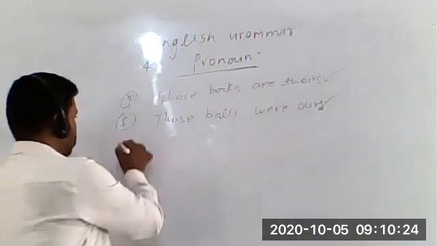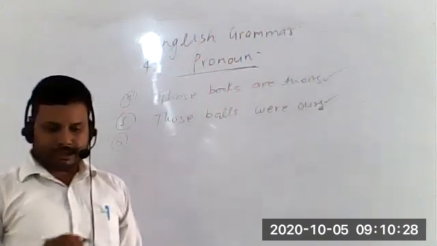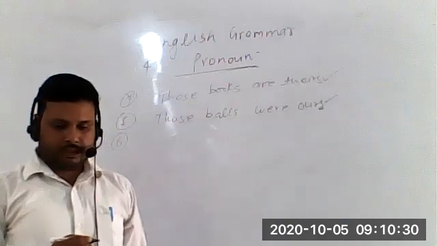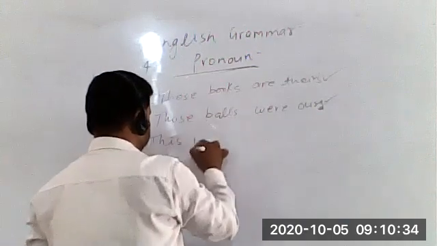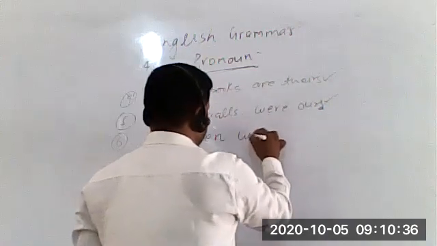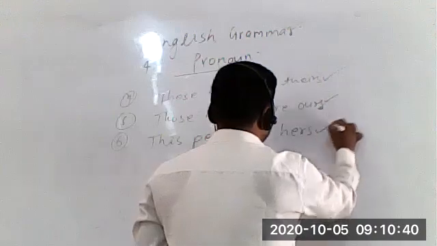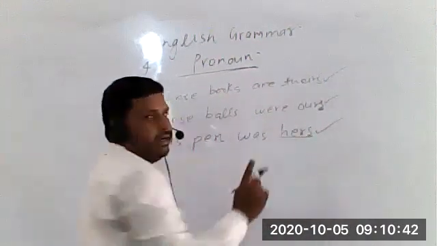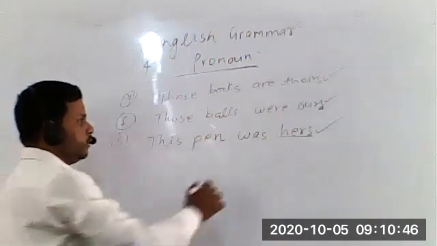Those balls were yours. Let's talk about the sentence number 6. This was her pen. So this pen was hers. Hers होगा. Yes, her. We need to add s in her. Her में s जोड़ना है, it will be hers.